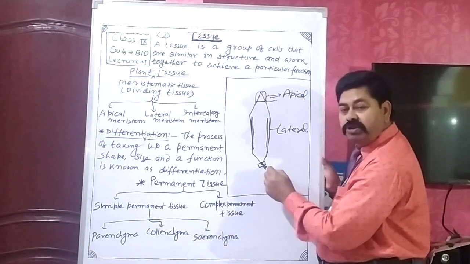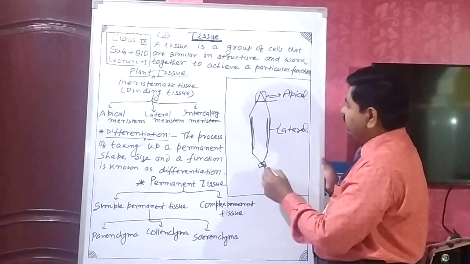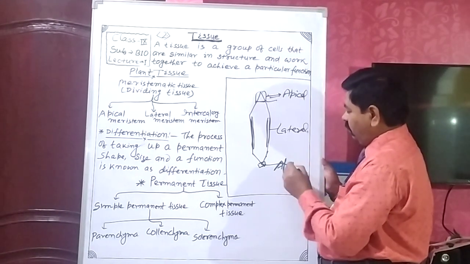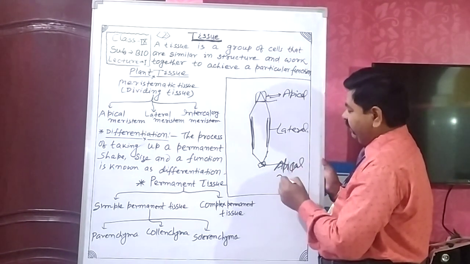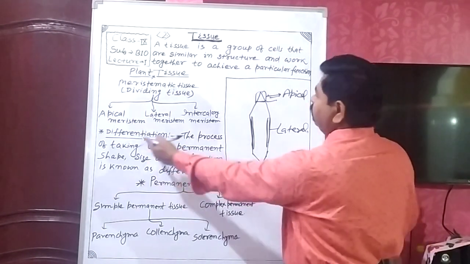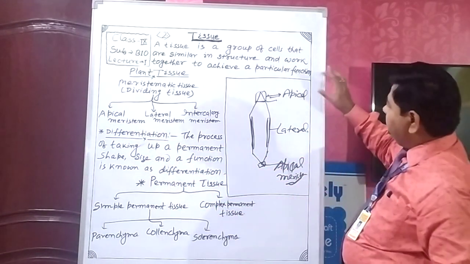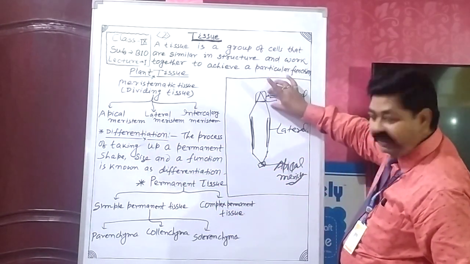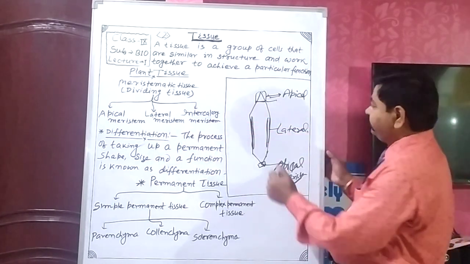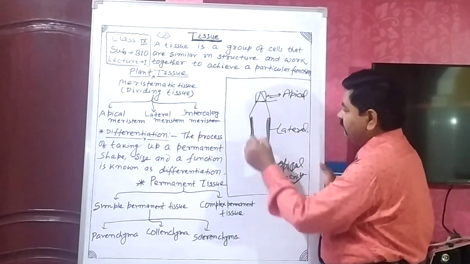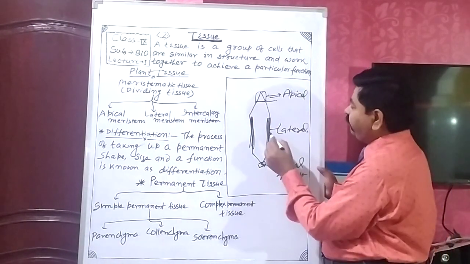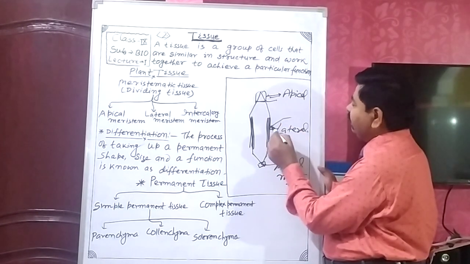And this is the tip of the root, apical meristem. The apical meristem is present at the tips of the shoot, stem, and tips of the root. Lateral meristem is present sideways. Lateral meristem and intercalary meristem present at the base of the leaf.